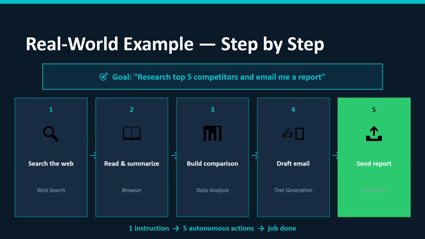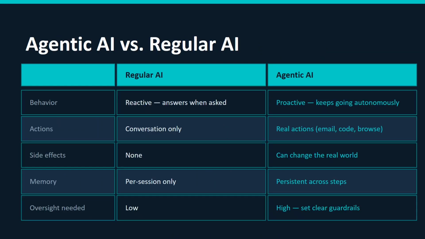It will compare the details. It will do the data analysis part. Once it is done, it will draft the email and then it will send the report. So one instruction, 5 autonomous jobs, and your job is done. This is one example where an AI agent can work autonomously once you build it.